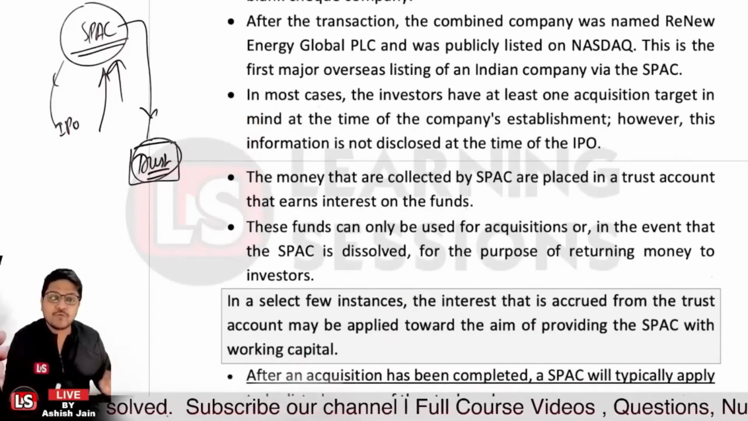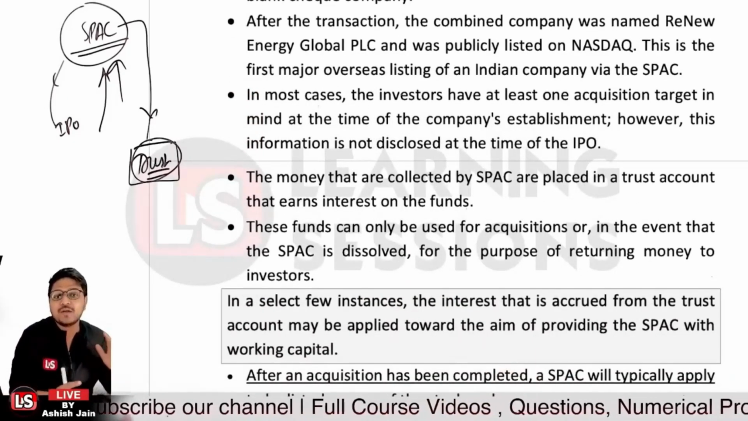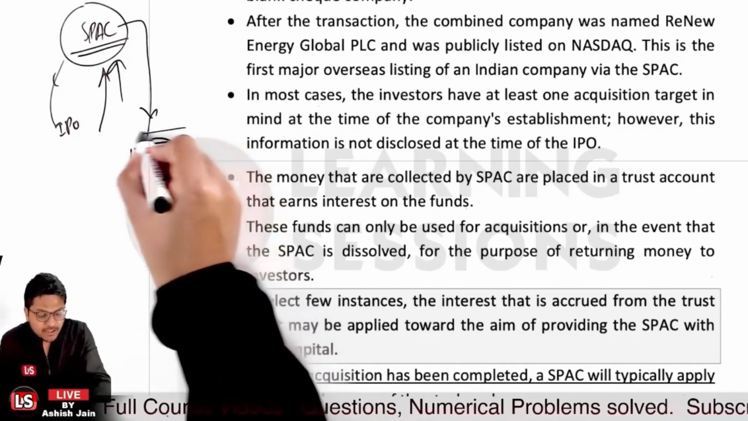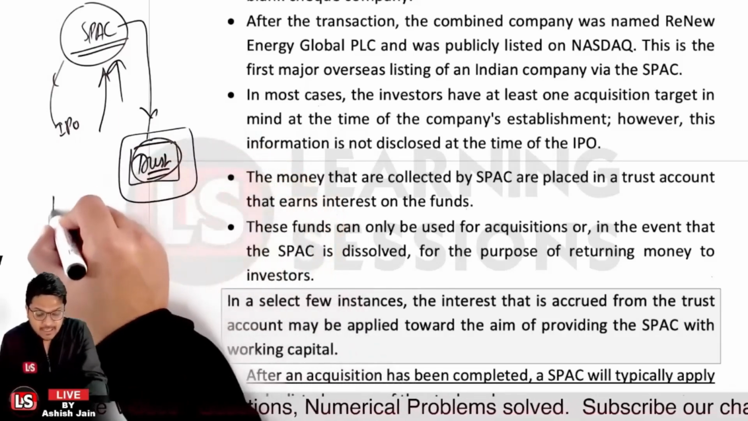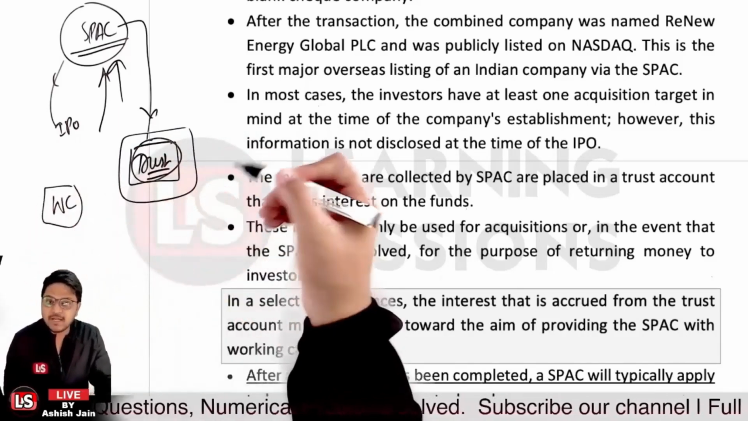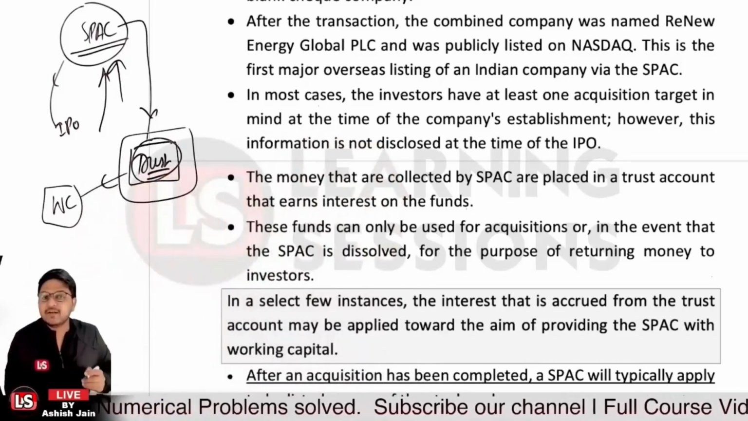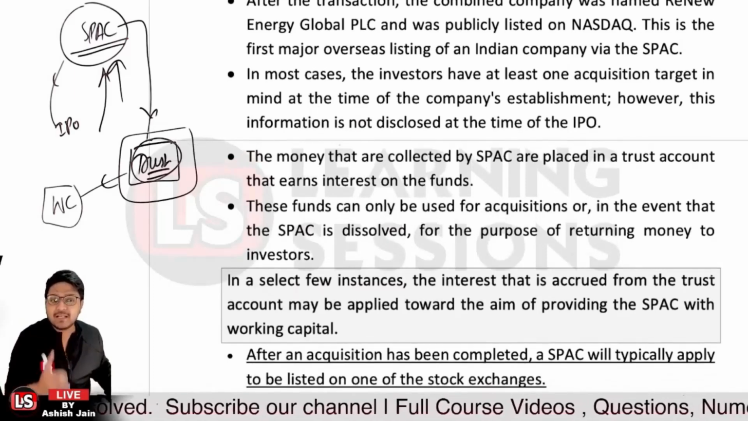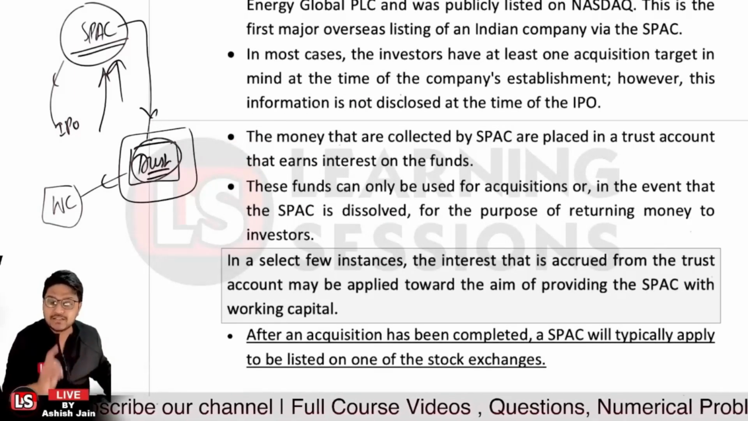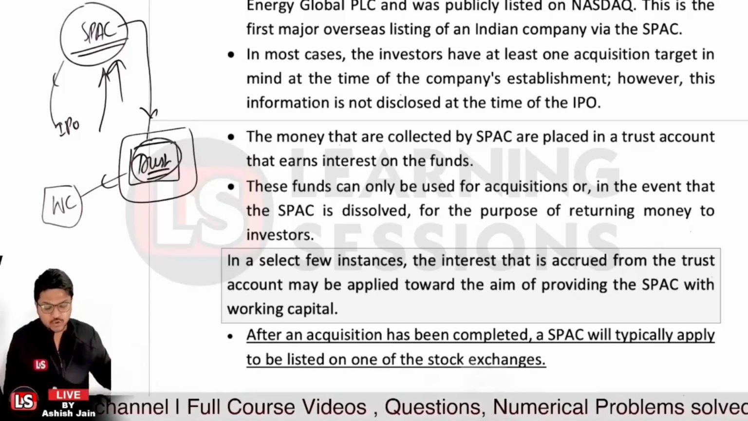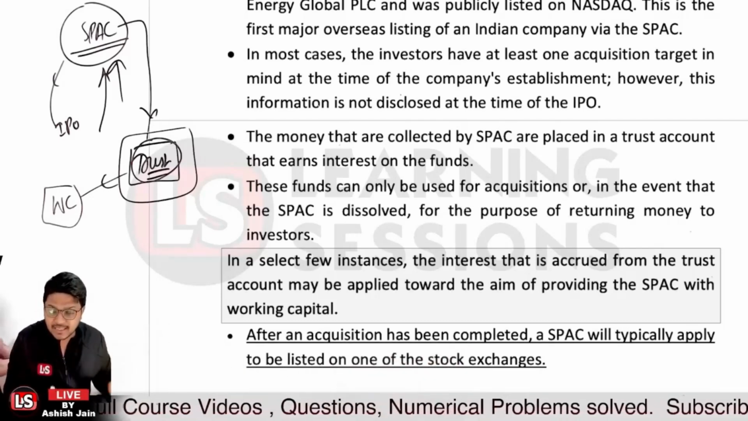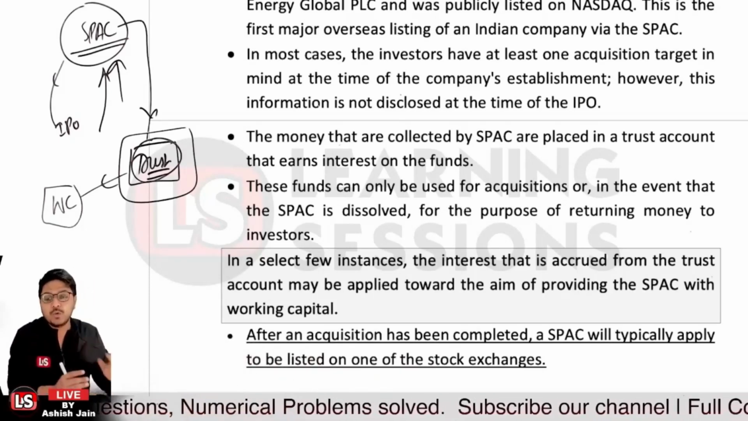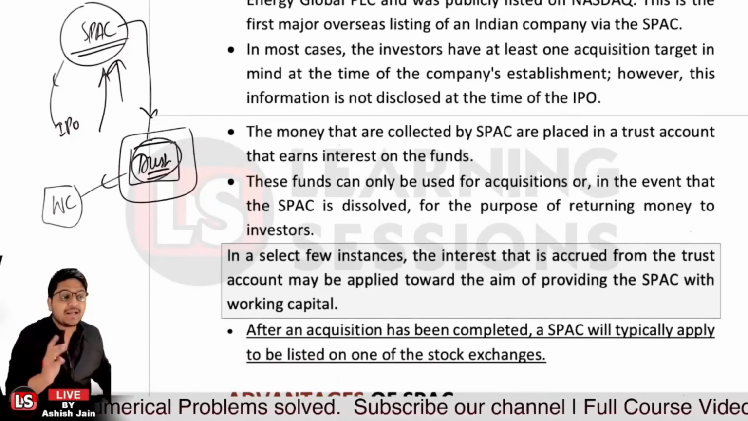Now, let's look at a few instances. The interest that is accrued from the trust account may be applied toward providing the SPAC with working capital, because if the money is kept in the trust, working capital is also required as routine, day-to-day expenses are to be made. That money will be coming from the trust itself. Now, after an acquisition has been completed, the SPAC will typically apply to be listed on one of the stock exchanges. So once you have completed the acquisition, the special purpose acquisition vehicle will apply to be listed on some recognized stock exchange.